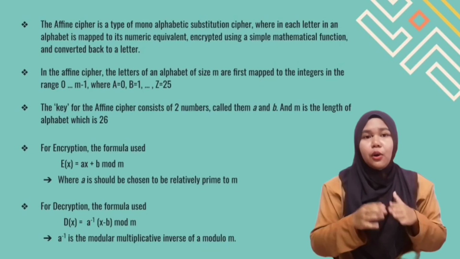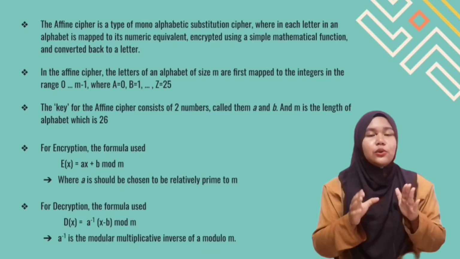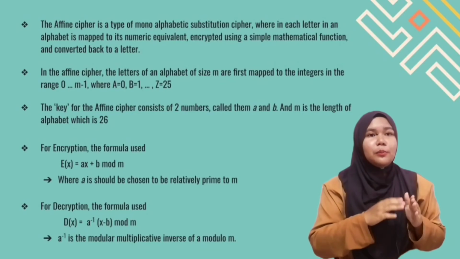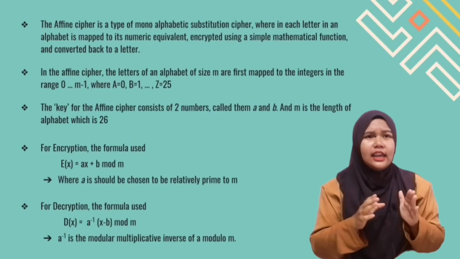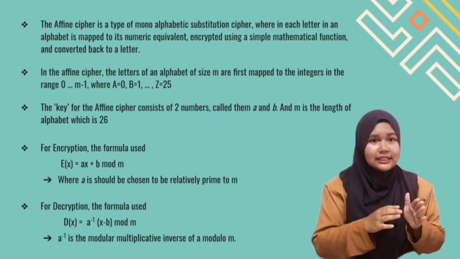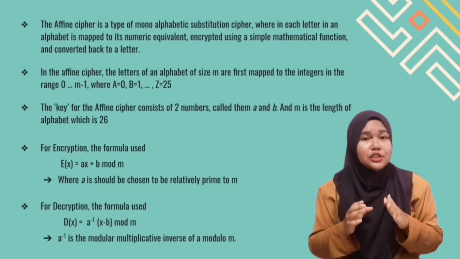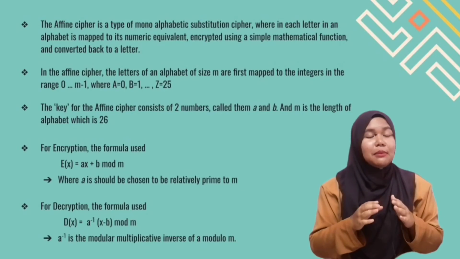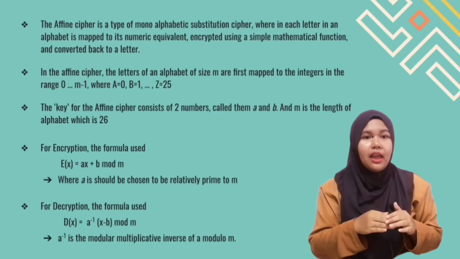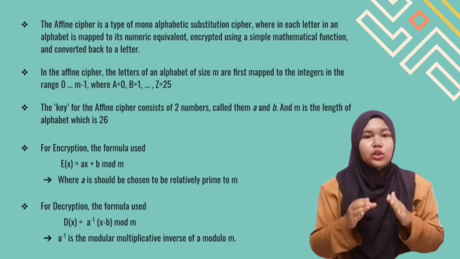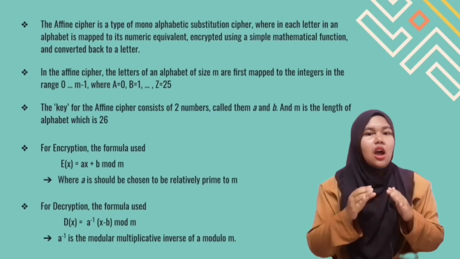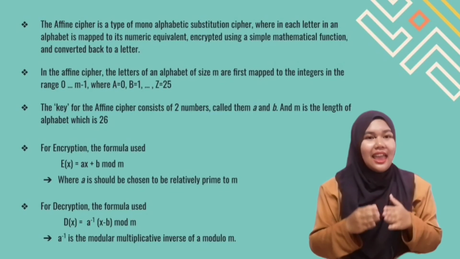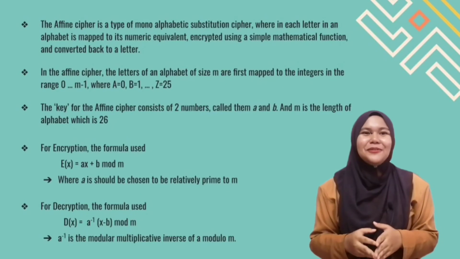For encryption, the formula we use is E(x) equals (Ax plus B) modulo M, where A should be relatively prime to M, or A and M have no common factor. Then for decryption, we use the formula D(x) equals A inverse multiplied by (x minus B) modulo M, where A inverse is the modulo multiplicative inverse of A modulo M. So let's see the example of encryption and decryption of affine cipher.